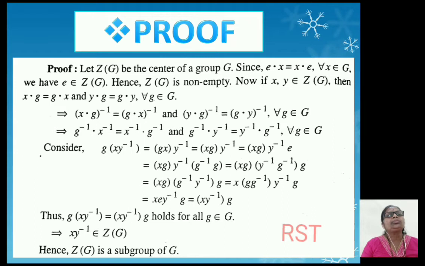holds for all g belongs to G. This implies xy inverse belongs to Z(G).